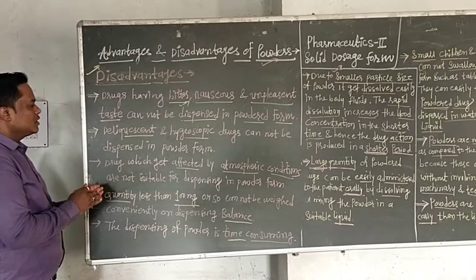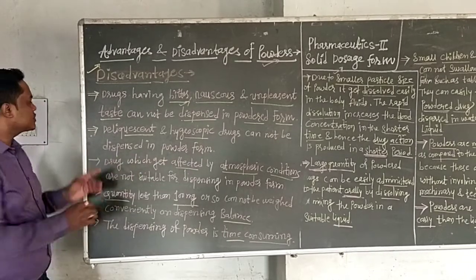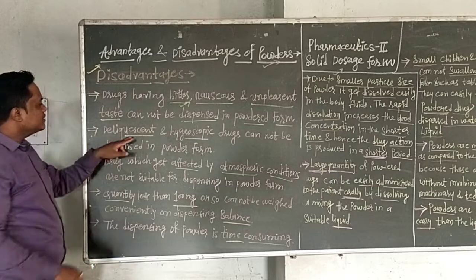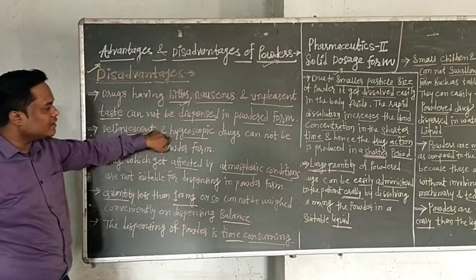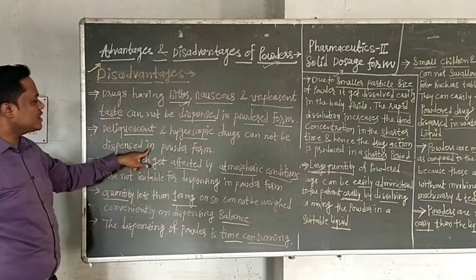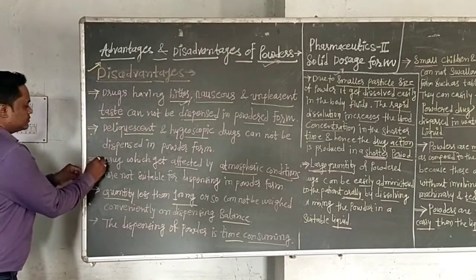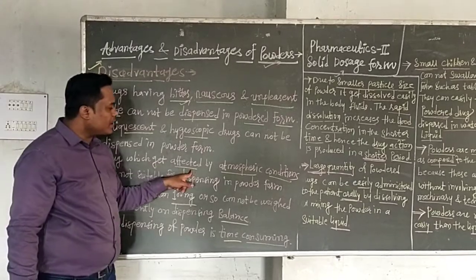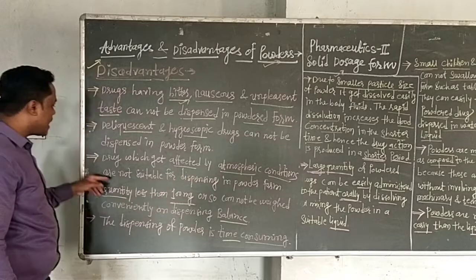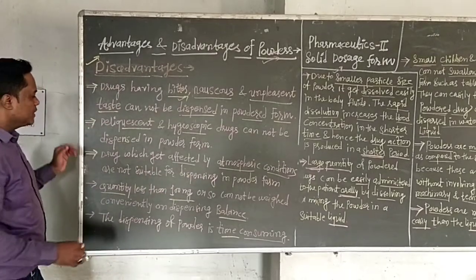This is called deliquescent. These are the two conditions, deliquescent and hygroscopic drugs, in which drugs cannot be dispensed in powder form.